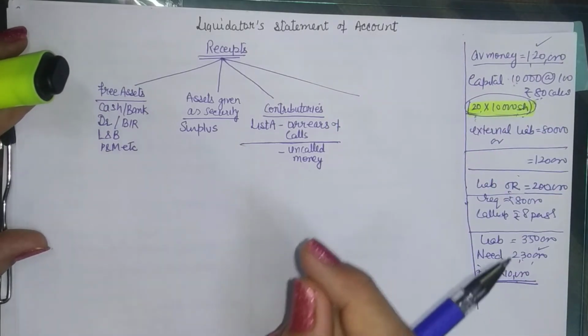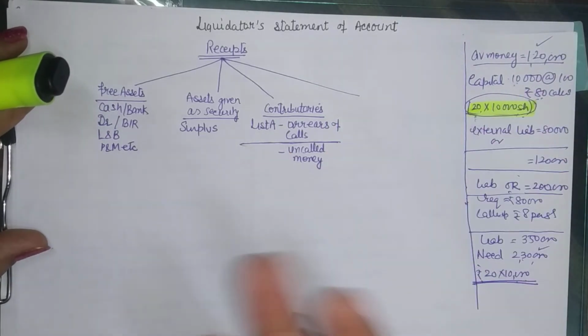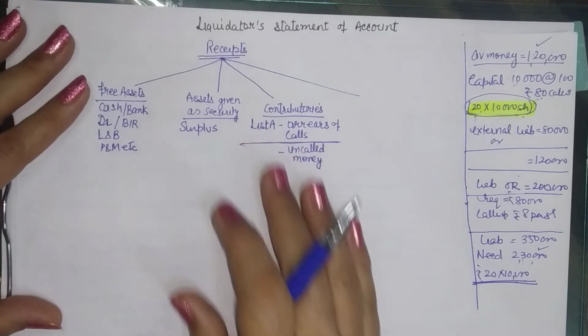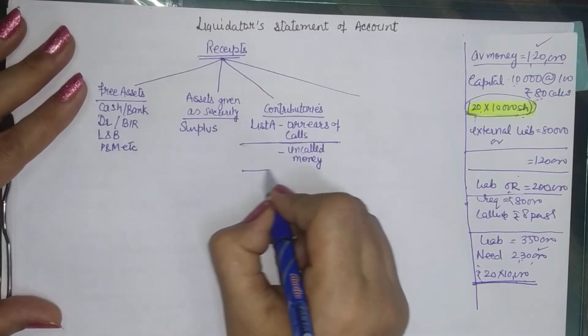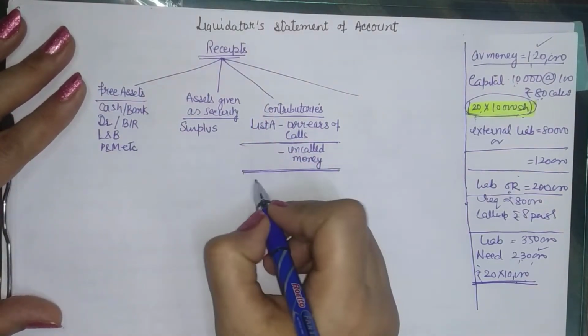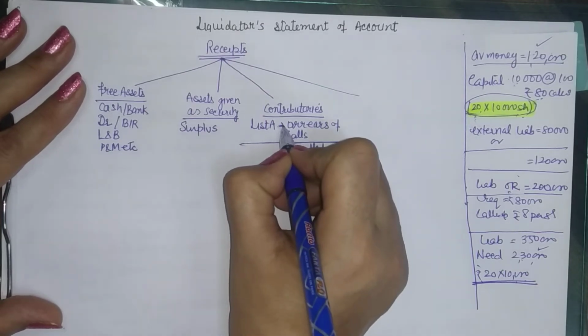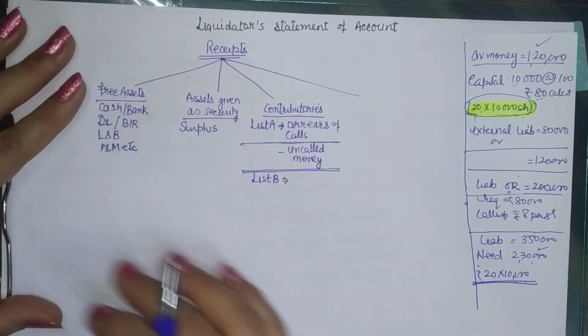You cannot ask your shareholders to bring more money because the company needs it to pay the liability holders, right? So this is regarding list A. Now that is the end of list A. Now there we have a contributories list B also. In case you want to know the details of list A and B, please go back to the initial videos.